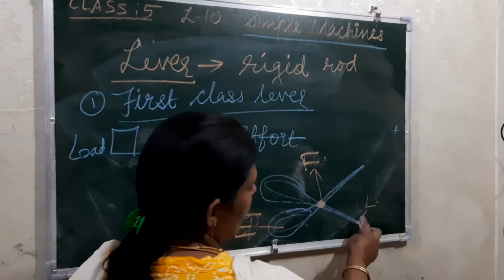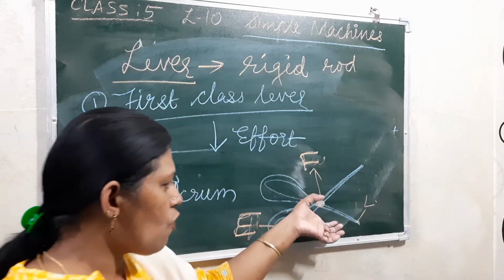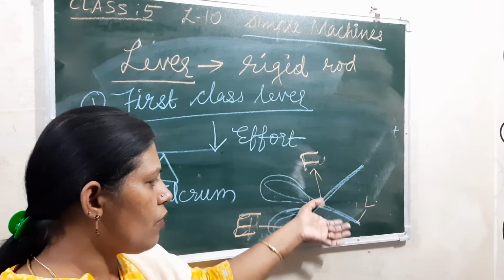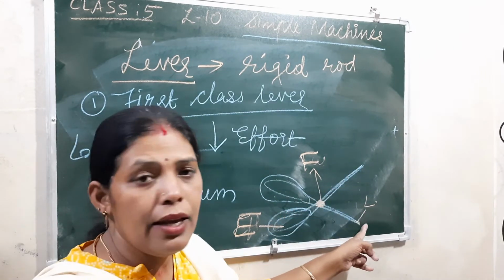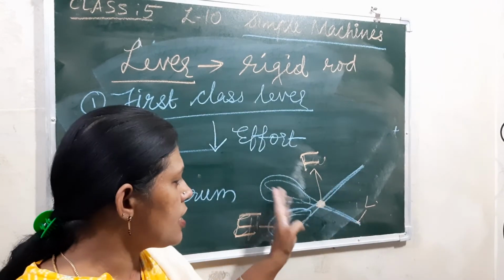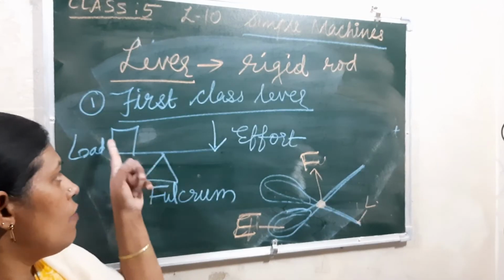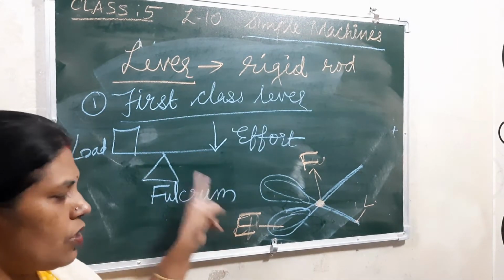Okay, the load is in the middle, we keep the force over here, and the fulcrum, that means applying the force here, the joint point, and it will work on it. Okay, so this is on the basis of the first class lever. See the picture according to this.